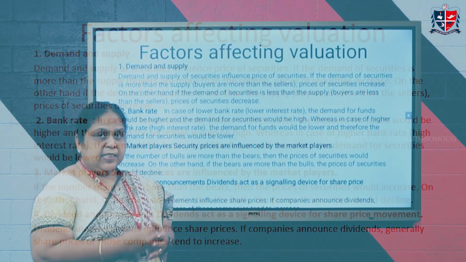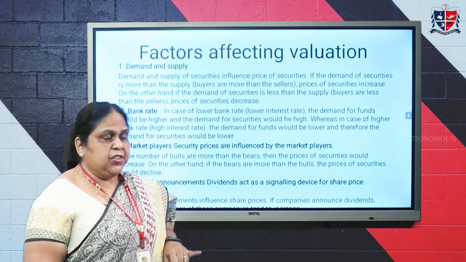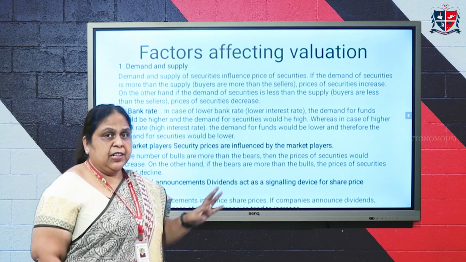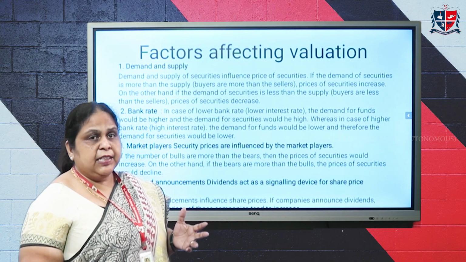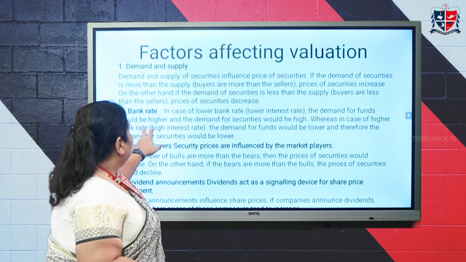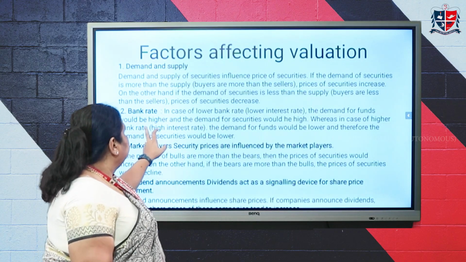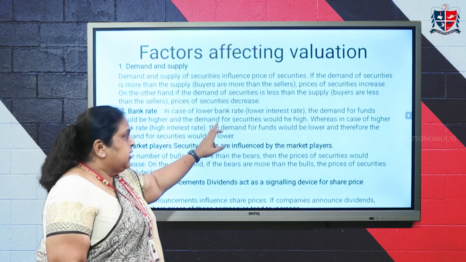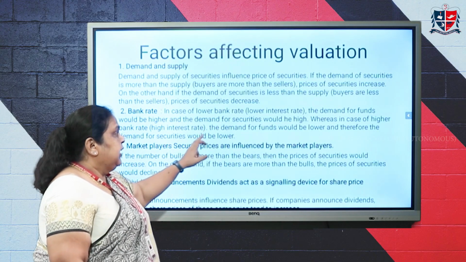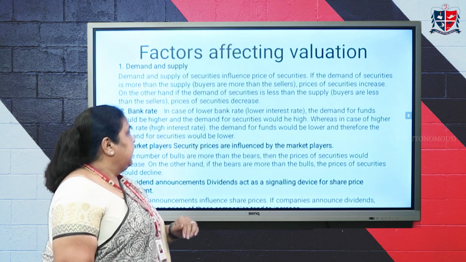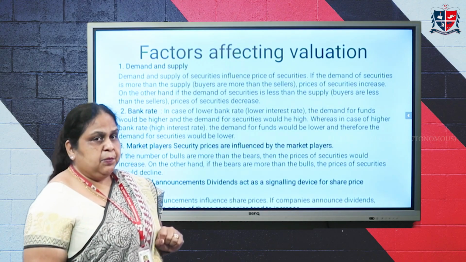Now, what are the factors? Let's just move through the factors. There are certain factors which affect the valuation of share. The first and the most important factor is the demand and supply. If the demand of the share is high, definitely the price will go high. And next is the bank rate. In case of lower bank rate, the demand for funds would be higher and the demand for securities would be high. Whereas in the case of higher bank rate, the demand for funds will be low, and therefore the demand for securities will also be low.